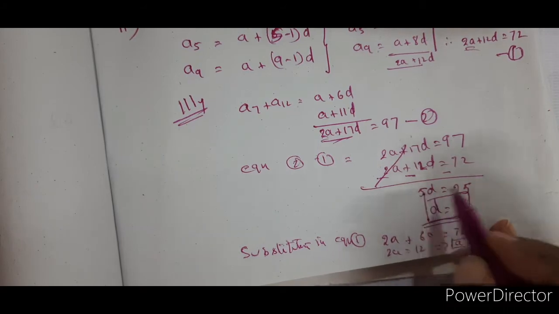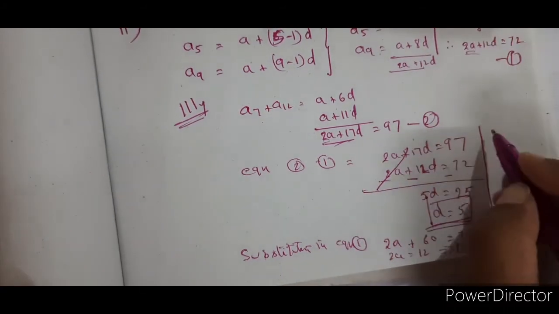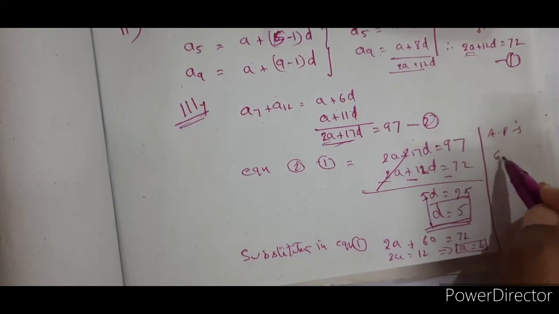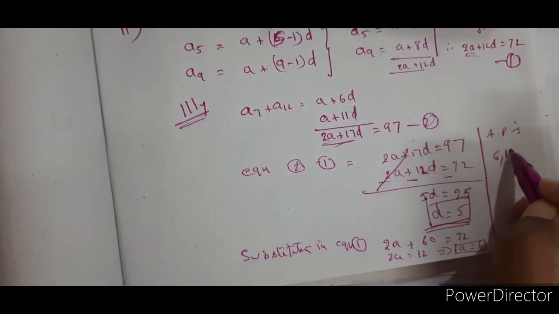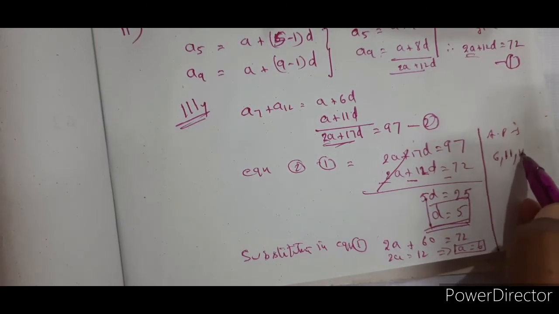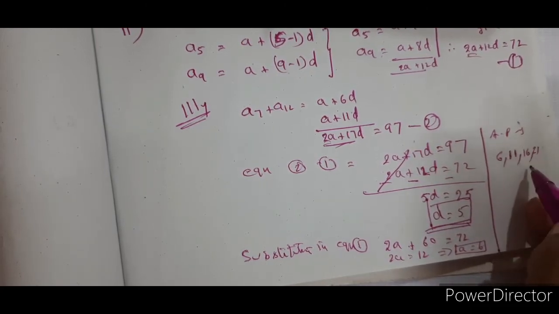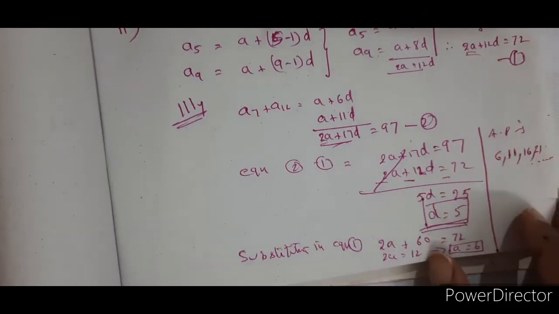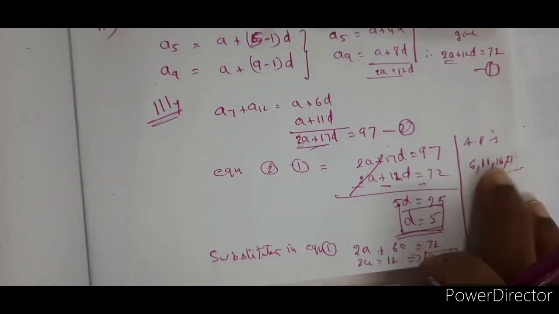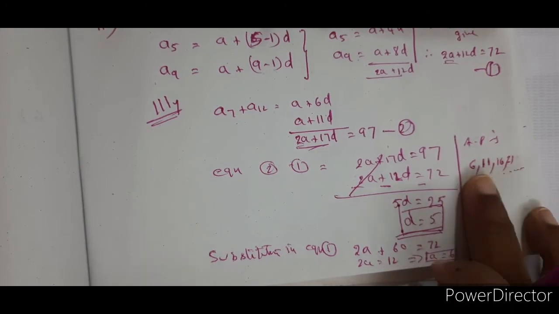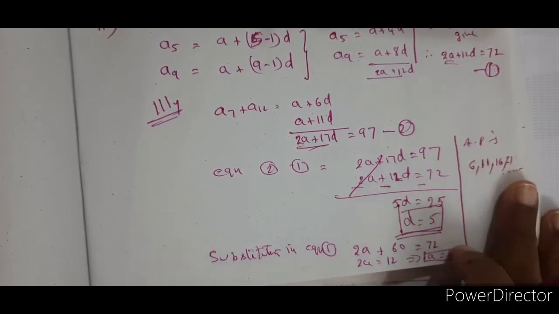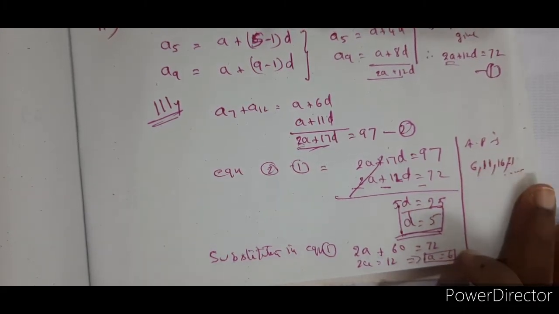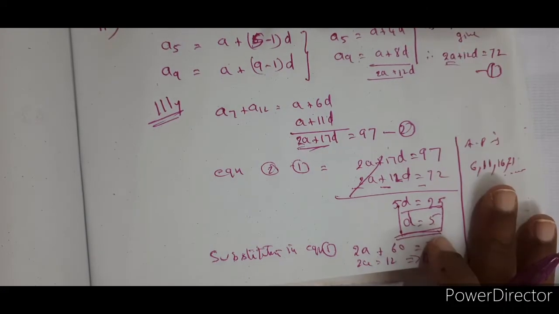Now we can write the series, isn't that right? Let me write the series. Now, what is the AP? A is 6. Now add 5 to it, that is 11. Add 5 to it, 16. Add 5 to it, 21. Dot, dot, dot. So this is how you have to write the series. You have to write at least 3 or 4 terms in the series, then you can stop. Right? 6, 11, 16, 21 and so on. Okay, this is the AP.